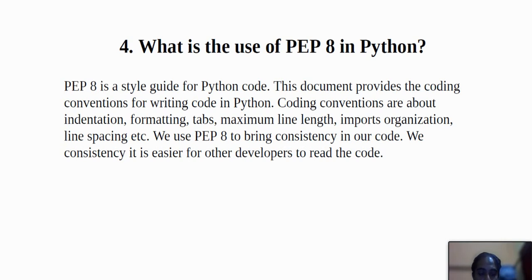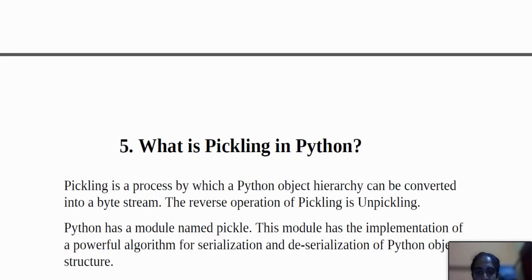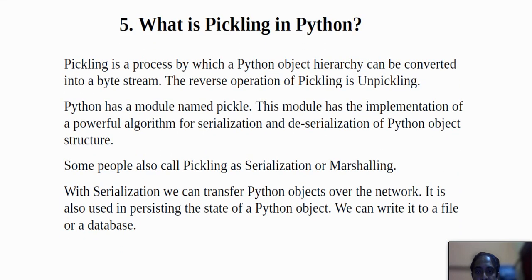So what will be the next question? Number 5 is this: what is pickling in Python? Pickling is a process known to all, and it is a very easy process. Pickling is a process by which a Python object hierarchy can be converted into a byte stream, and the reverse operation of pickling is unpickling. That is basically known to all.